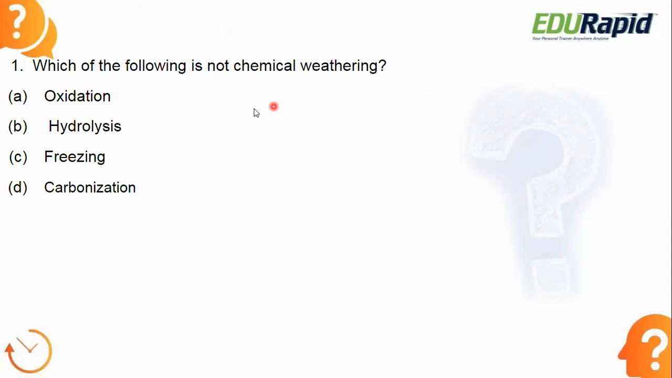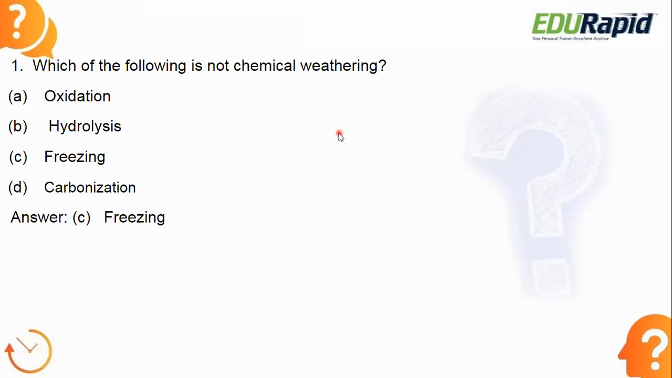Let's see the answer. The answer is option C, freezing. So freezing is not chemical weathering. Oxidation, hydrolysis, and carbonation are options A, B, and D. Here chemical components are involved in chemical weathering. But freezing is just the water getting frozen. It is not chemical weathering. So by removing oxidation, hydrolysis, and carbonation, you can arrive at the correct answer.